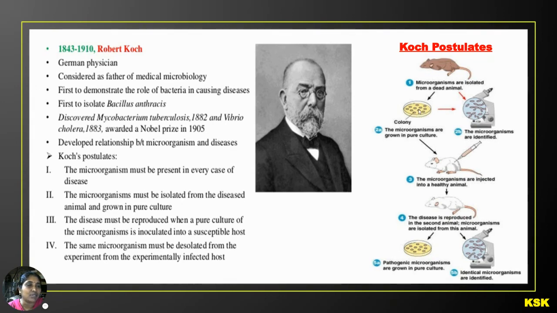The microorganisms are grown in pure culture, and they are identified and characterized using the microscope. We can identify what type of organism it is, whether bacteria, fungi, or viruses. The next point: the organism grown in pure culture is injected into a healthy animal, and the disease is reproduced in the second animal. The microorganisms are again isolated from this animal, the pathogenic microorganisms are grown in pure culture, and we can identify them.